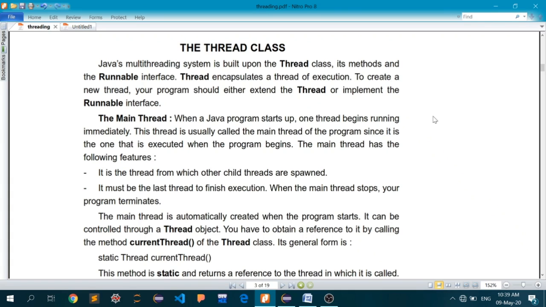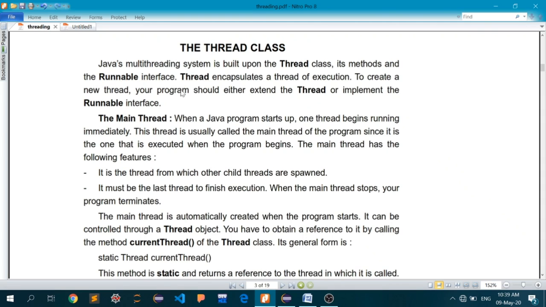Now, how to write a thread class, or how to initiate a new thread inside your main thread. For pretty basic stuff, you can write a new thread by two methods. First, there is a super class called Thread. Either you can extend this super class Thread, or you can implement an interface called the Runnable interface.